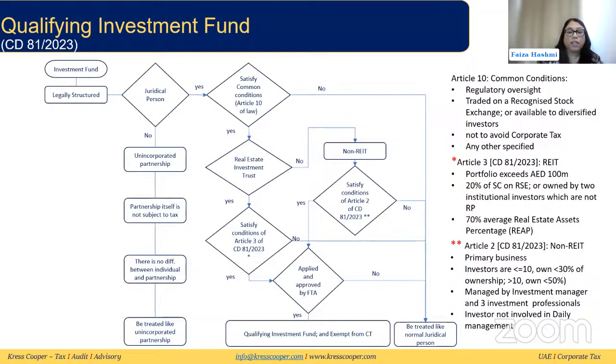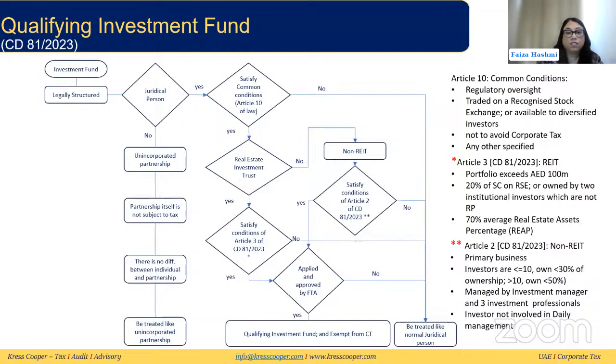It will be treated like an unincorporated partnership. But if it is a juridical person, is it satisfying the common conditions? What are the common conditions we just discussed in the previous slide? There needs to be regulatory oversight. They need to be traded on the recognized stock exchange or available to the investors. It is not made for the purpose to avoid the corporate tax.